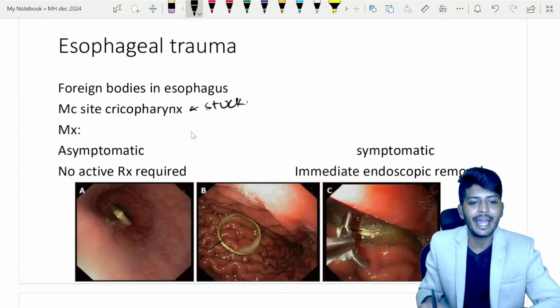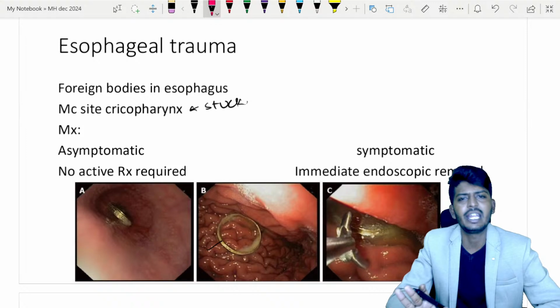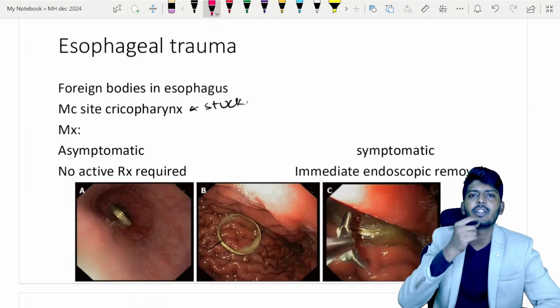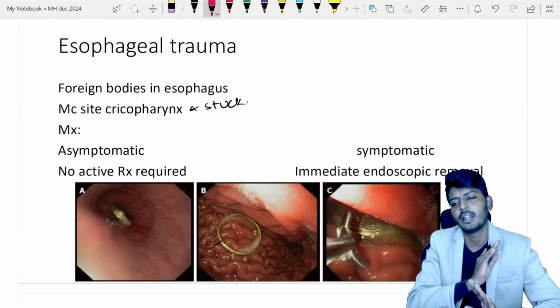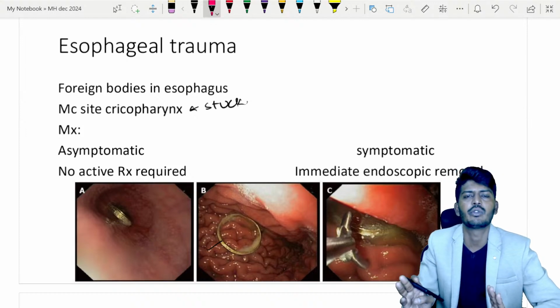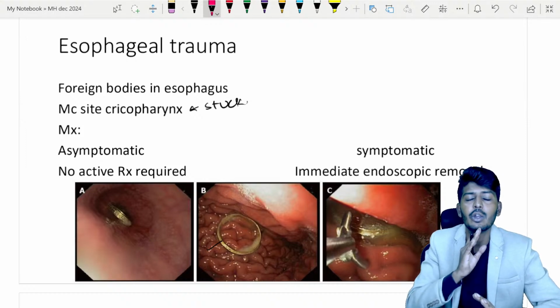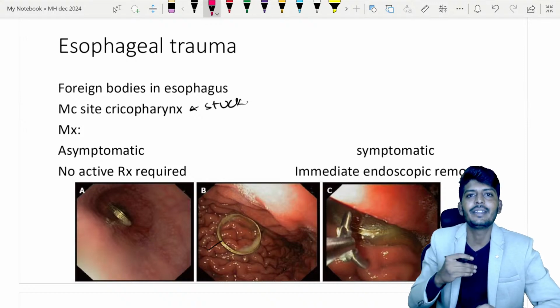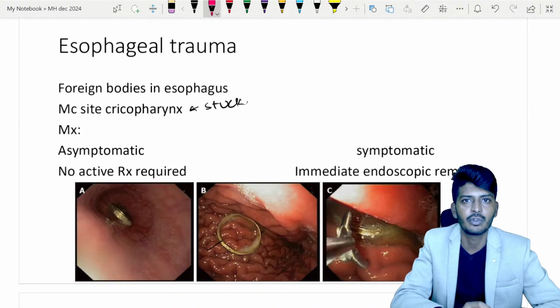Okay, so what is the management? If they don't have any problem, they do not require any active treatment. For example, somebody swallowed a button or a small coin, and the patient was brought to the hospital, but there is no active complaint, no difficulty in swallowing, no pain, no choking sensation, nothing. Then you do not have to do any active treatment. Just reassure the patient, and ask them to have mushy food so that it can pass into the stools.